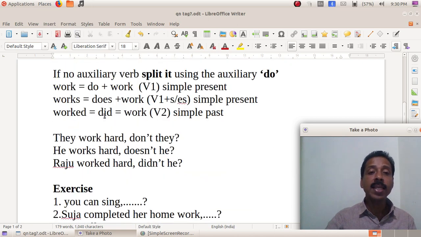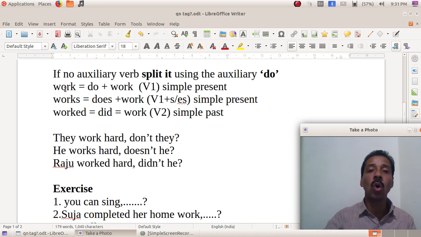Then there is another problem. Sometimes there will be no auxiliary verb, and we need an auxiliary to form a question tag. So what should we do? It is mentioned: if there is no auxiliary verb, split it using the auxiliary do. That means you can use a form of the auxiliary do. Examples are given.